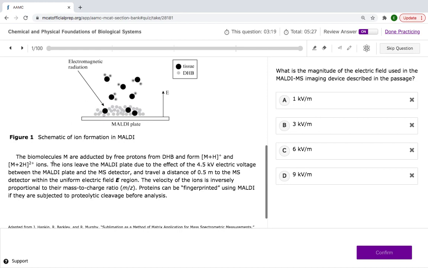Okay, it makes sense. The ions leave the MALDI plate due to the effect of the 4.5 kilovolt electric voltage between the MALDI plate and the MS detector and travel a distance of 0.5 meters to the MS detector within the uniform electric field region. Cool. They just threw something at me like that.